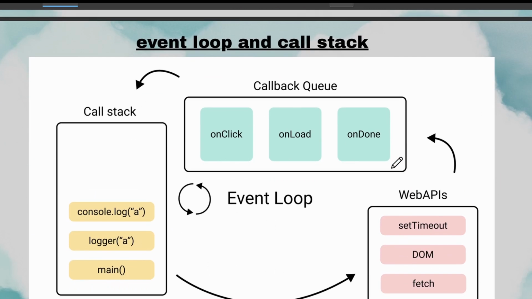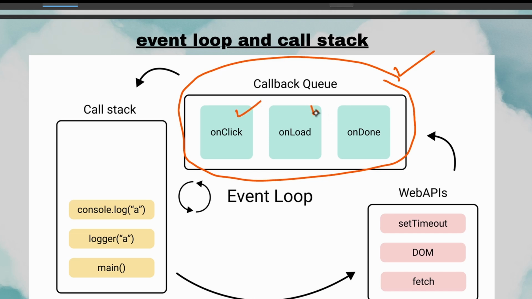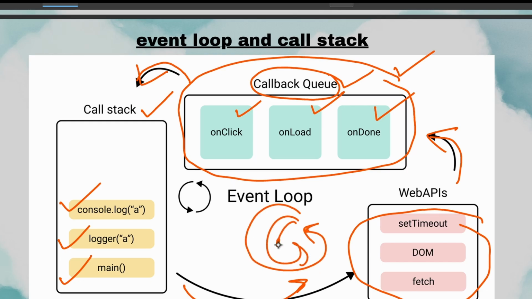If you want to understand another example, you can see clearly over here. There are multiple events to be handled by the browser. One is on click, on load, on done. These are the 3 things that the user will do. After the user, all 3 will be stored in the callback queue. After that, it will be stored in the callback stack. So let's say console.log, logger A, main. After all this stuff, it will change the actual DOM elements, and again this will be performed. As this loop keeps repeating, this is known as event loop, and this is all stored in the call stack. So that's why it is call stack.